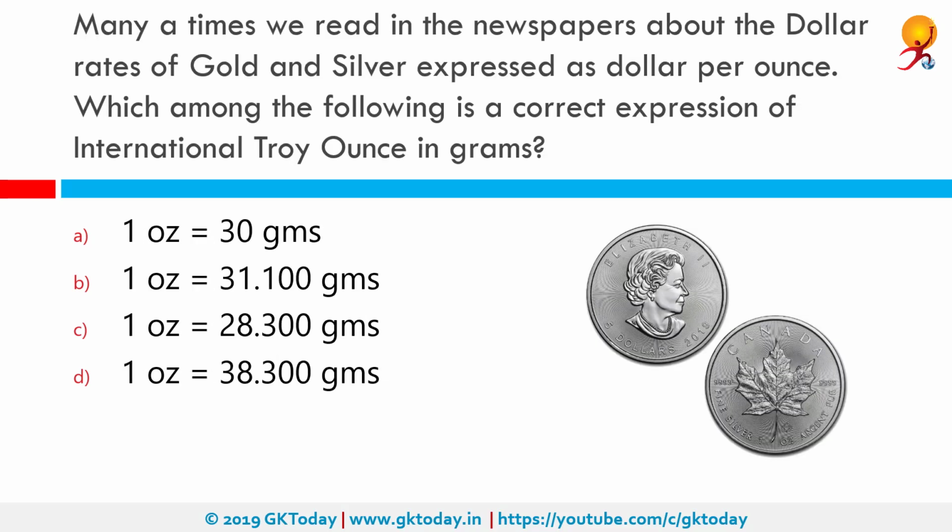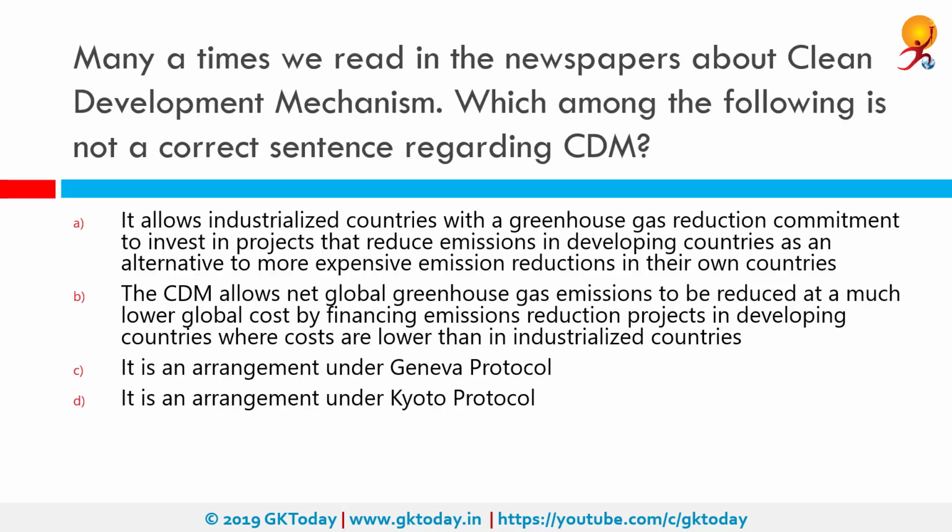Many a times we read in the newspapers about the dollar rates of gold and silver expressed as dollar per ounce. Which among the following is a correct expression of international troy ounce in grams? Correct answer is 1 ounce or 1 troy ounce is 31.100 grams. So a regular ounce is 28.35 grams, but troy ounce is 31.10 grams. And there isn't much of an overall difference between the two types of ounces, but when it comes to gold weight, that extra 2 or 3 grams affects the size of the finished product.